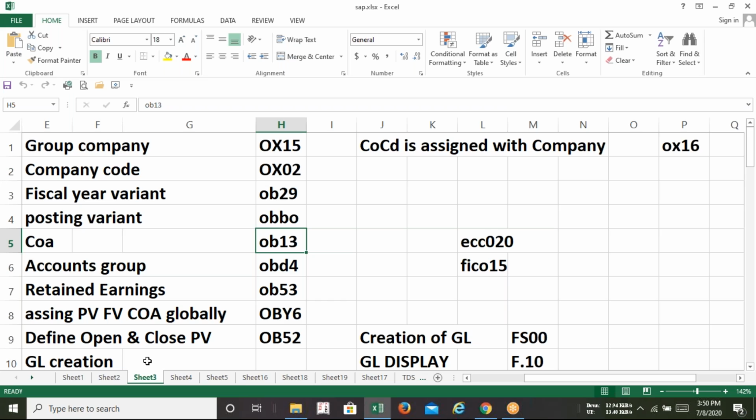Say for example, we all know we have started our business with cash. So what will be the journal entry for that? If anyone is starting a business with cash, what will be the journal? Cash account debit to capital account. You are saying right? Absolutely correct. So cash will be the GL. I mean, there is a GL for the cash account, and there will be another GL for the capital account. In SAP, whatever accounts are getting debited, whatever accounts are getting credited, that shall be classified as a GL account.